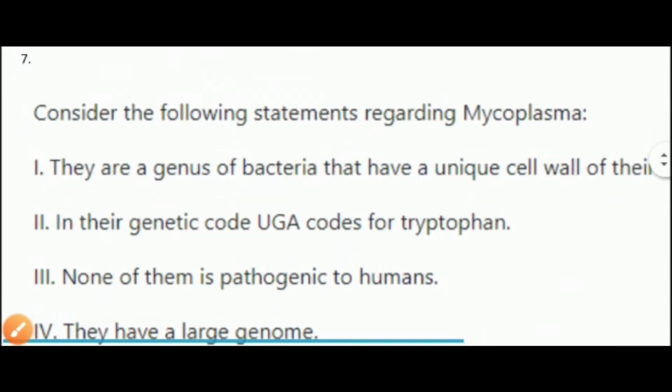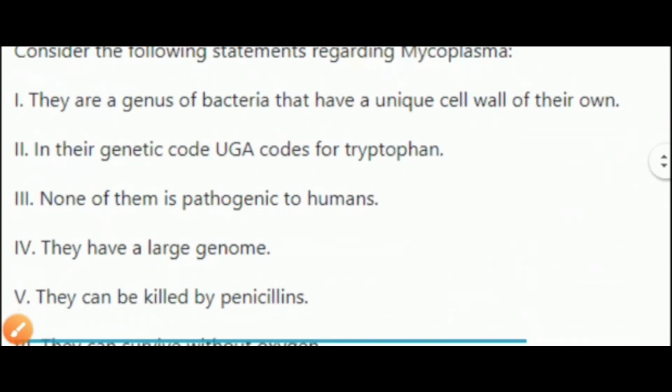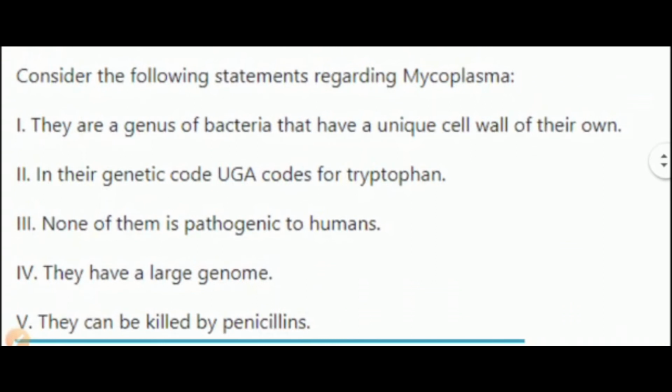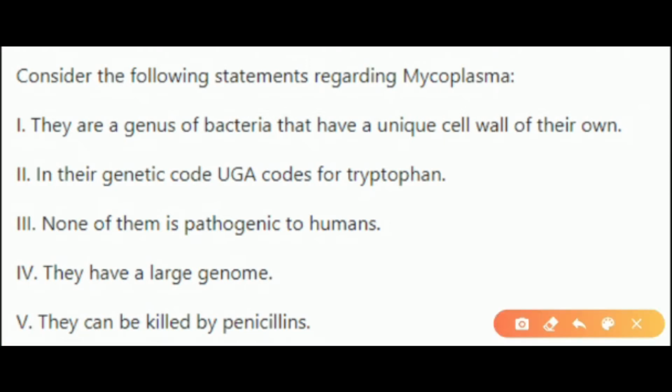Then heading towards the next question is, consider the following regarding mycoplasma. So the first is, they are genus of bacteria that have a unique cell wall of their own. So is it correct or not? Mycoplasma are the smallest organisms and they don't possess cell wall. That is the reason they are known as joker of plant kingdom, because they are pleomorphic in nature. So this stands incorrect. In their genetic code, UGA codes for tryptophan. You know, UGA is one of the stop codons, so it doesn't code for anything.